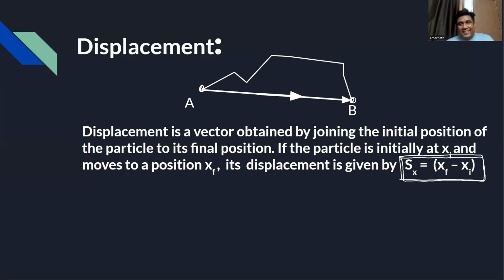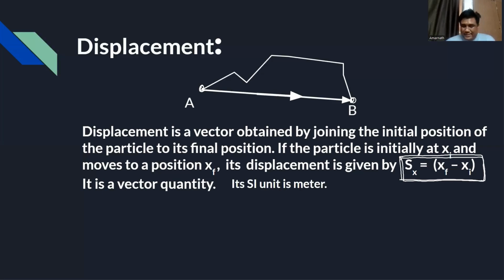So in this case, similar things we are going to discuss: whether for a moving particle, displacement is always positive, or it may be zero, or it may be negative. I'm going to ask you all these things. And please write down, it is a vector quantity and distance is a scalar. SI unit is meter only.